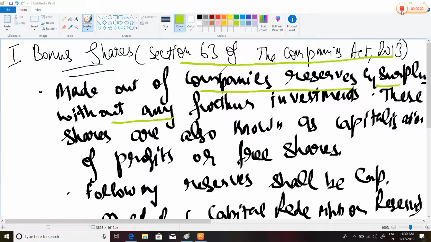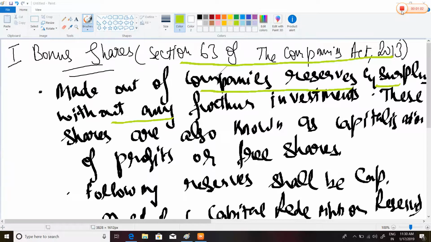Most topics are covered in plus two company accounts. I hope you know all the topics. You know treatments of issue of shares, forfeiture, etc. And this lecture is also applicable for the CA Intermediate paper number one, accounting also. This lecture is applicable for both CA Intermediate and CMA Intermediate accounts.